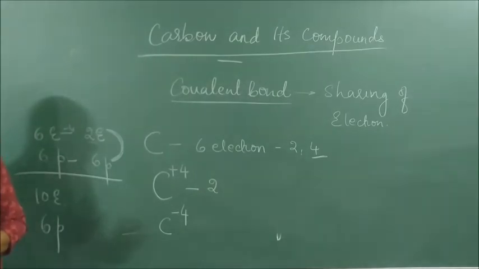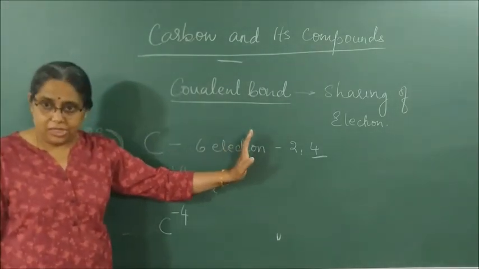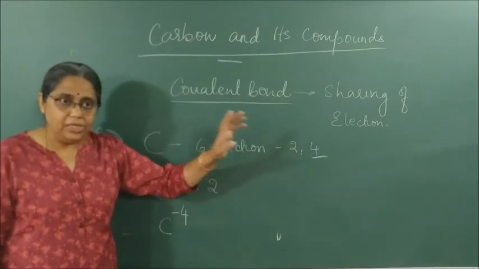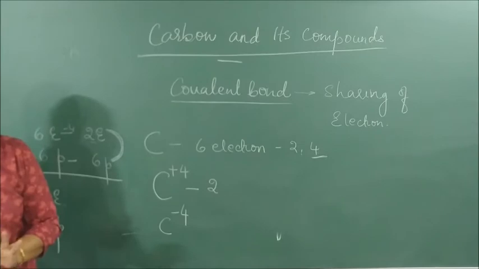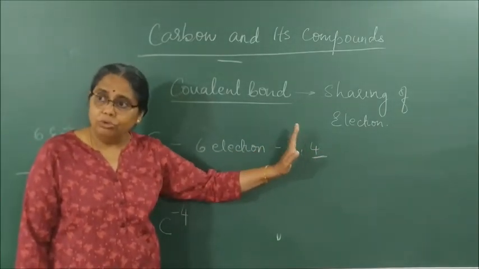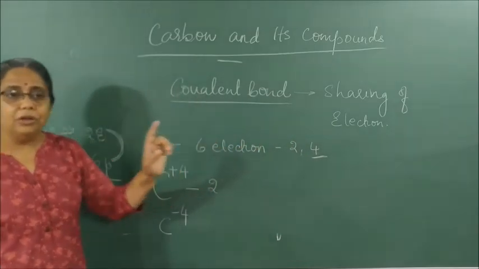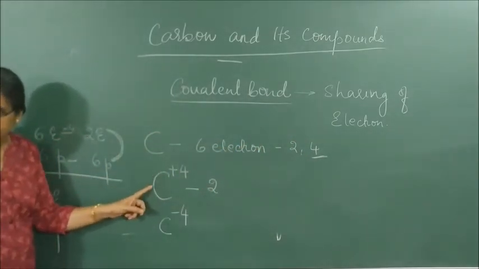Carbon has got how many electrons? 6. It has 4 valence electrons. To attain a noble gas configuration, it has to either gain 4 or lose 4. If it loses 4, it forms a C plus 4 cation.